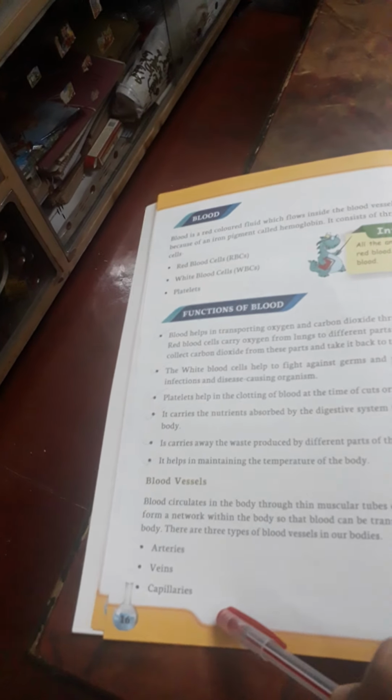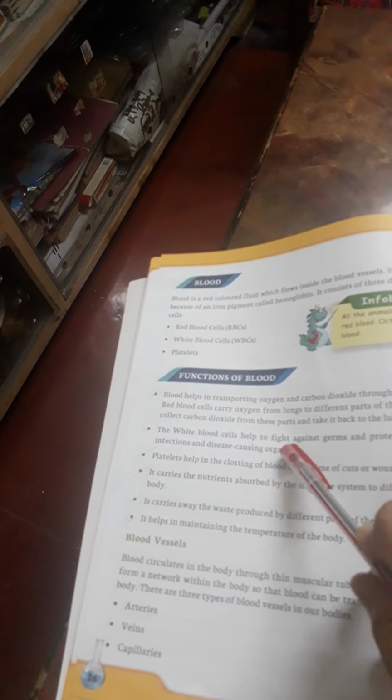One more important thing, children. Your functions of blood is there in your book, on page number 16. You can choose any 4 points of your choice also. I have given here 4 points. You can also write any 4 points of your choice from the book.